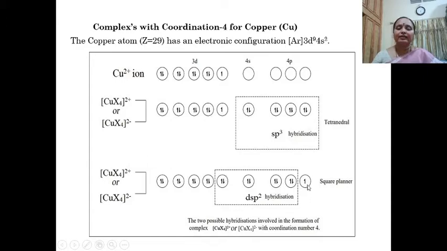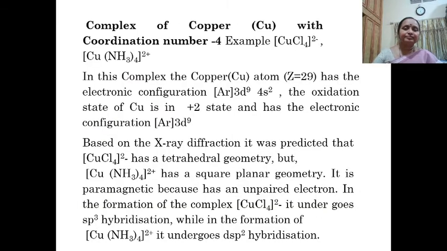There is a rearrangement and it undergoes dsp2 hybridization. So, some of the copper complex structures can be explained using the valence bond theory, and in some cases where there was no proper explanation and the structure was different, X-ray diffraction confirms the structure of such complexes.